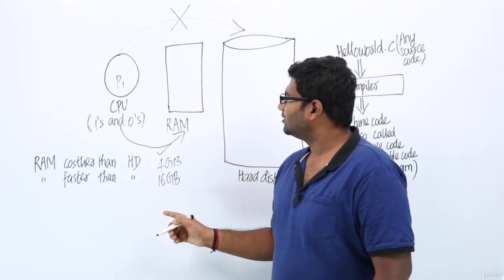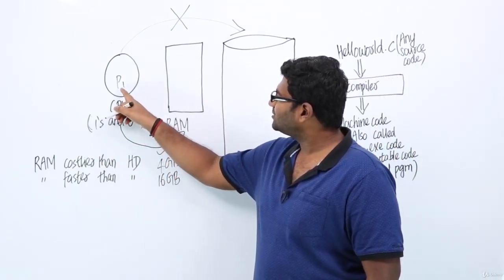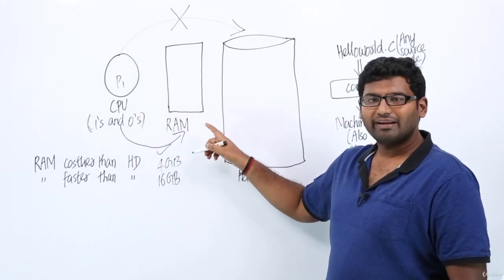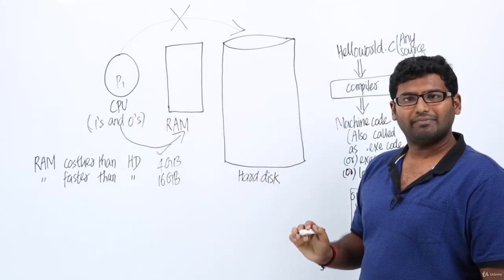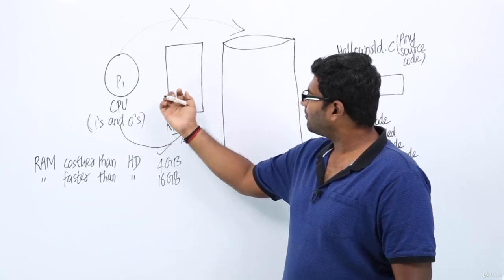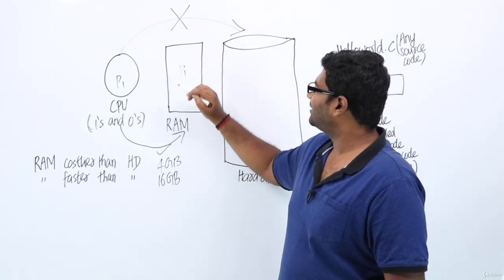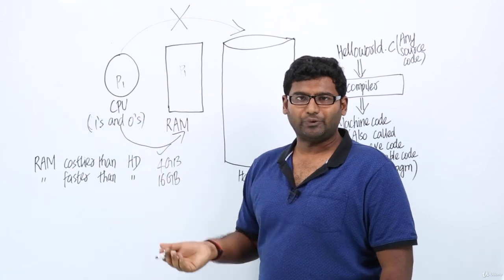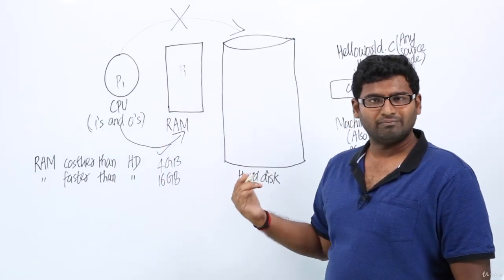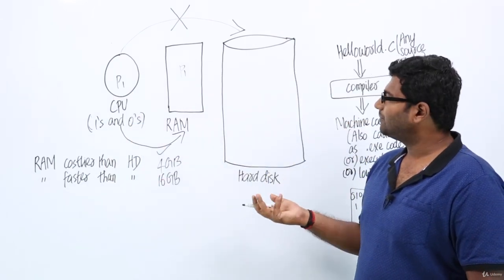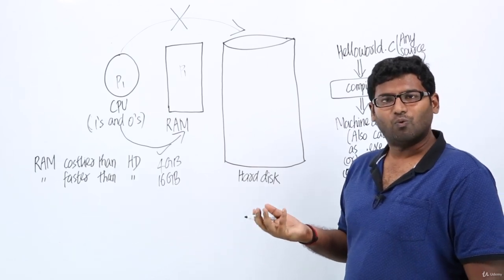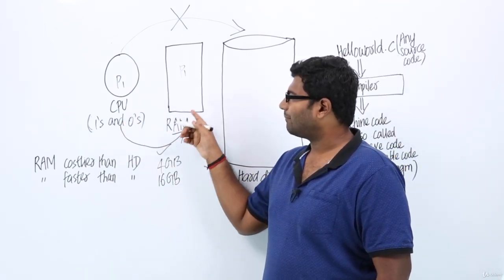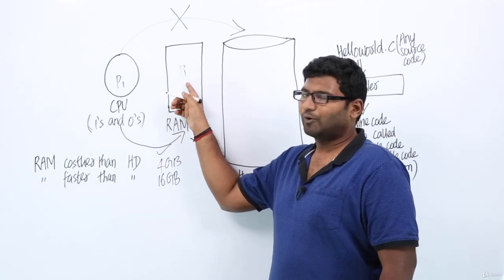Fine. Now let's come back to this. So once if CPU wants to execute program P1, it will search in the RAM. In case if the program is present in the RAM, it is fine. It will fetch the program from the RAM. In case if P1 is present inside the RAM, CPU will fetch the program P1 and then it will execute it. Okay, it will fetch it line by line and then it will execute it. It is simple. It takes very, very less time. Why? Because here our CPU is only accessing the RAM, right, in order to fetch the program P1.